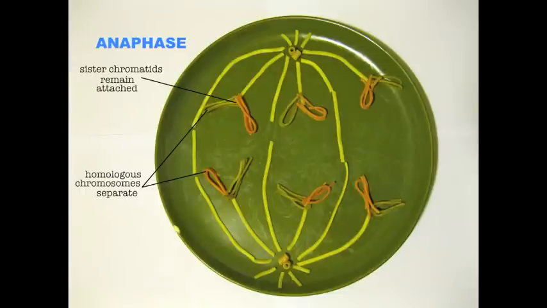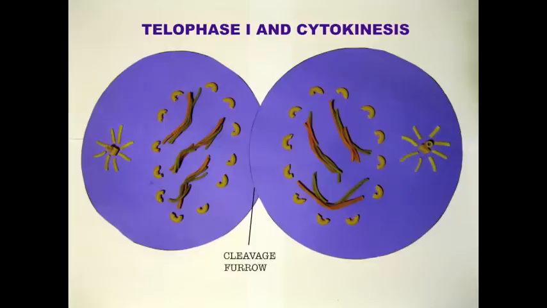During anaphase 1, each pair of homologous chromosomes separates and moves toward opposite poles. During telophase 1 and cytokinesis, 2 haploid cells form. Each chromosome still consists of 2 sister chromatids. In meiosis 2, the separation of the sister chromatids takes place, and 4 haploid daughter cells result, containing unduplicated chromosomes.